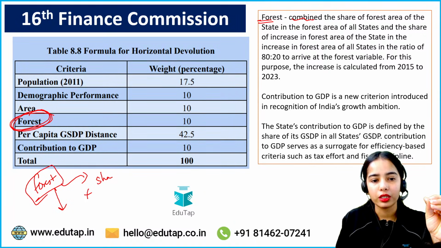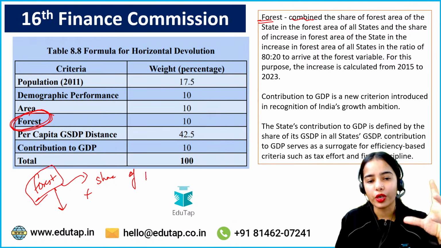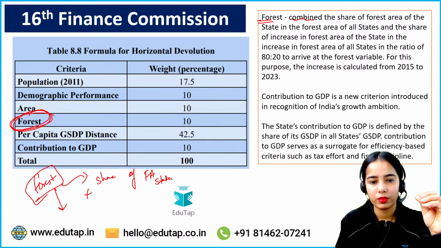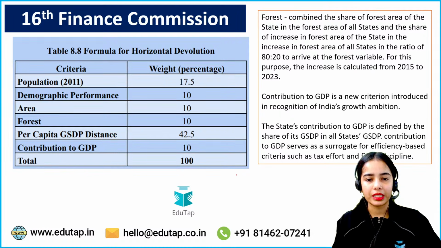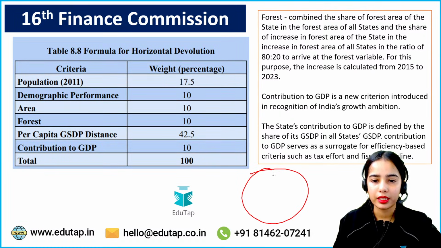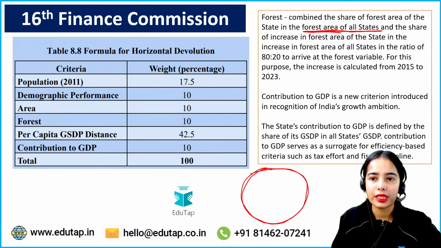The share of total forest area in a state out of the forest area in all states combined. So basically, let's say this is the total forest area of all the states combined.